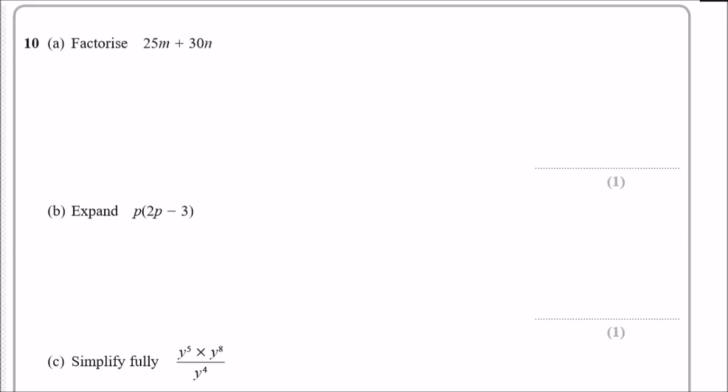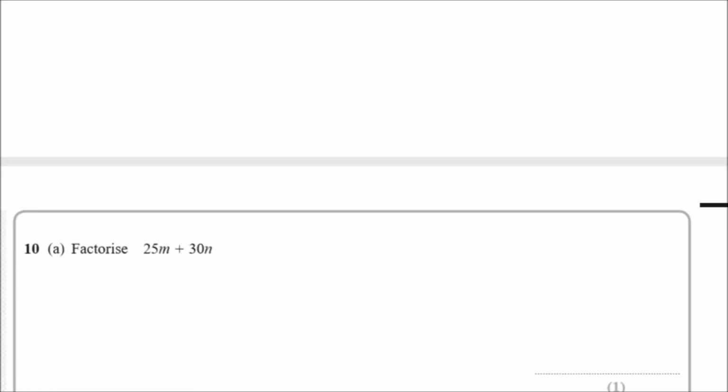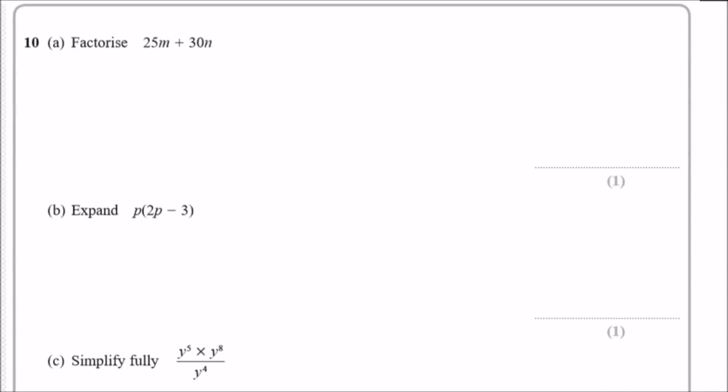Okay, finally, we're back to some easy-looking questions. After set theory I was kind of hoping for something different. Now, let's look at these algebra problems. A, factorize 25m plus 30n. Thank God, easy. All we have to do is take out the common term between both. They're both in the 5 times table, take it out, and they do not have common letters, so it's fine. Now we just need to reproduce these terms. To make 25, we need to times 5 by 5, and of course m to make 25m. And to make 30n, we need to multiply 5 by 6, and of course we need an n.